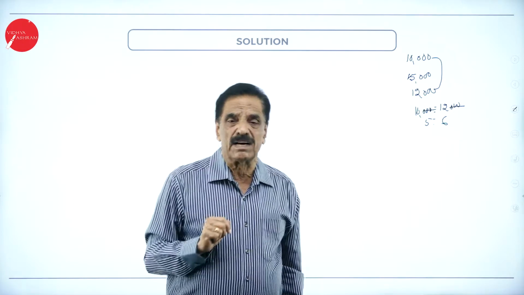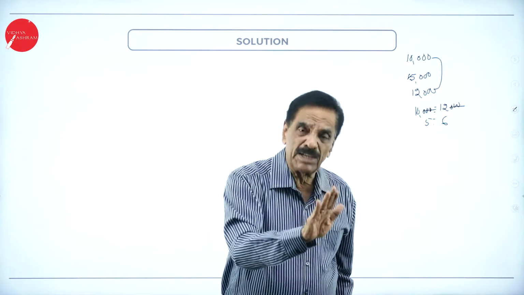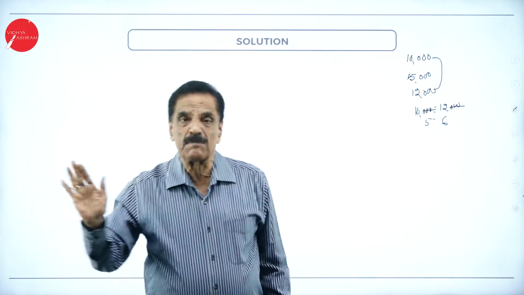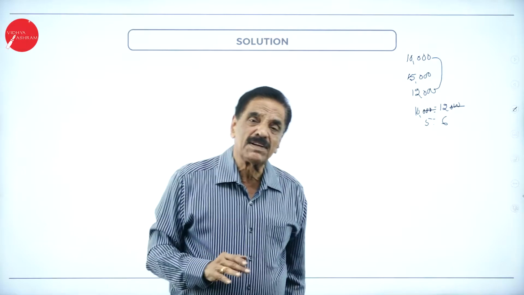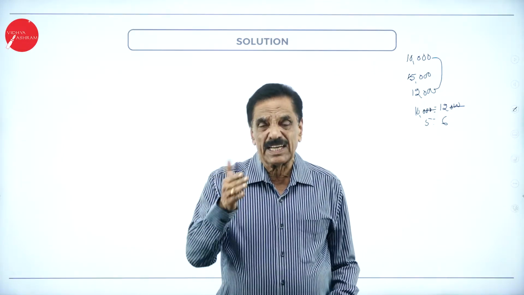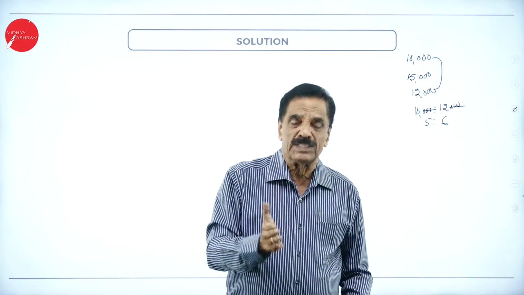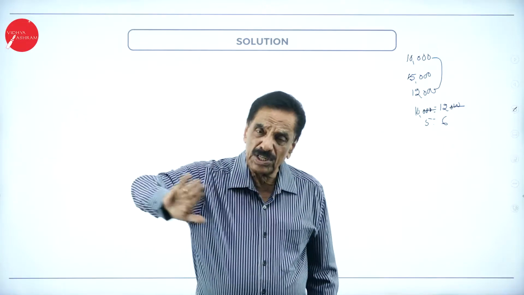The common entries are bank account debit to share application account; share application account debit to share capital account and to bank account, and to share allotment account.